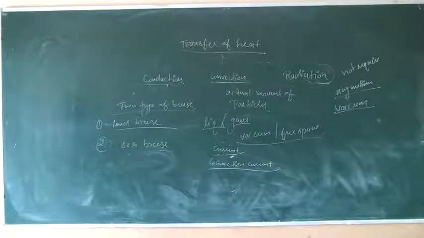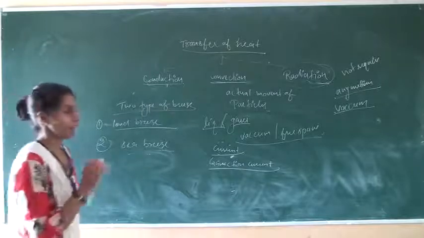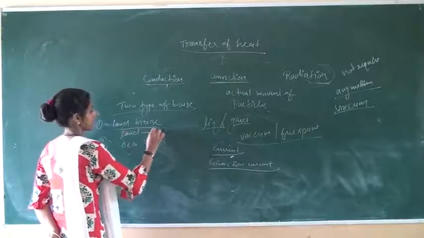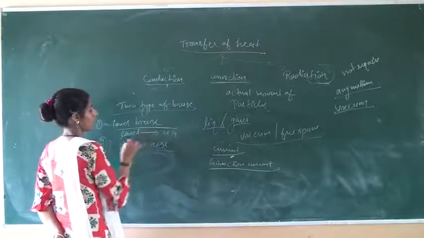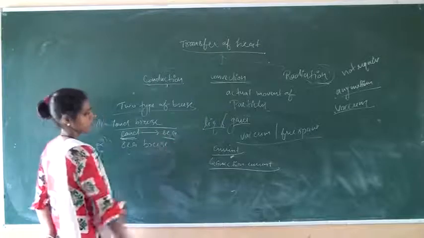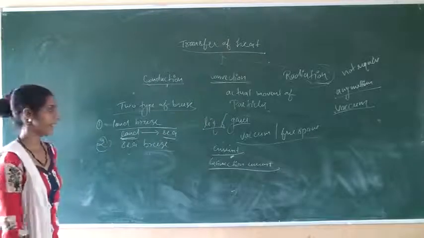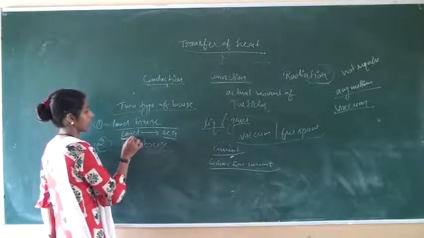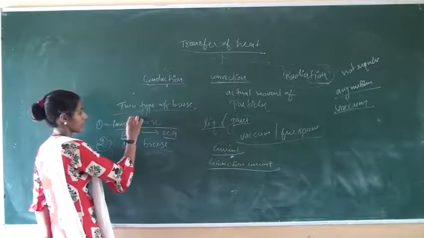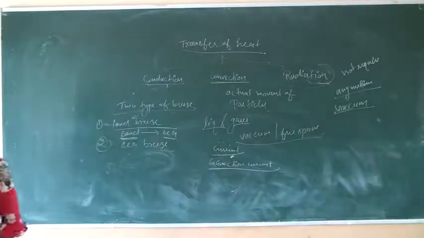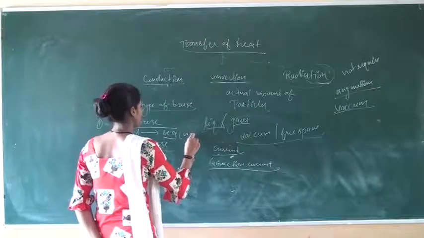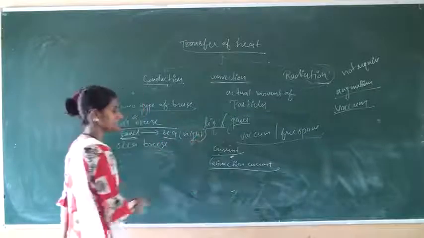A breeze that blows from land towards the sea is called the land breeze, and it generally takes place during the summer night.